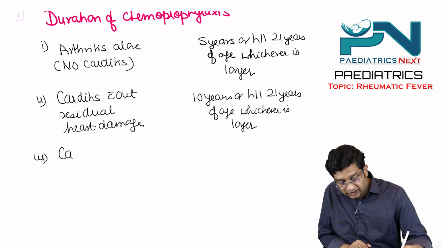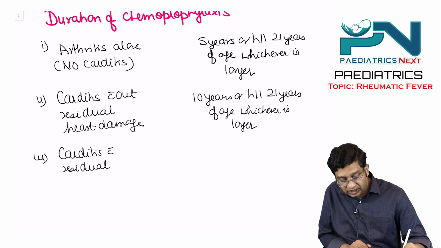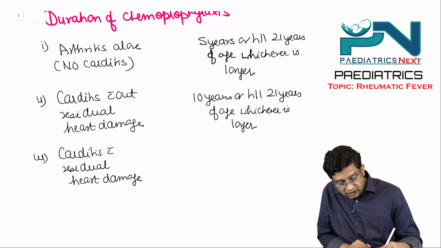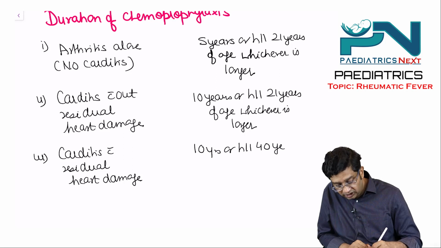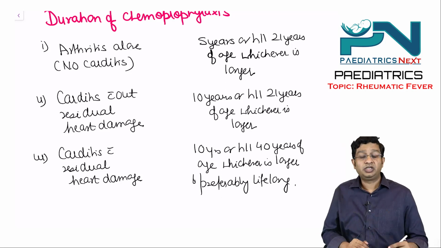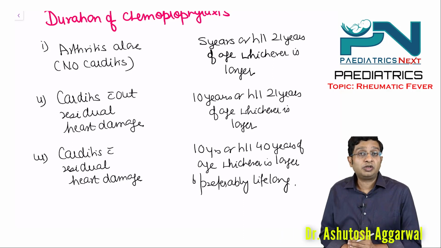Third is carditis with residual heart damage. There has been some damage to the heart valve. So what we say here is 10 years or till 40 years of age, whichever is longer, and preferably lifelong. Right? So this was the discussion of an important topic, rheumatic fever.